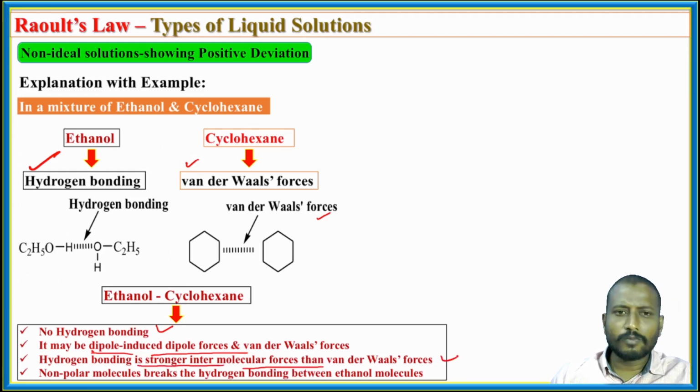So the non-polar molecule, cyclohexane, is destroying the hydrogen bonding, which results in more molecules going into the vapor state.